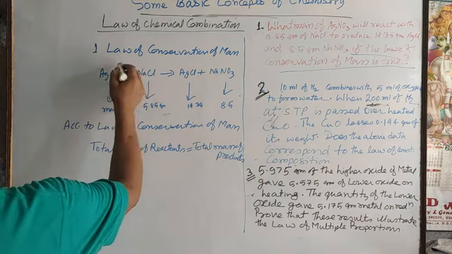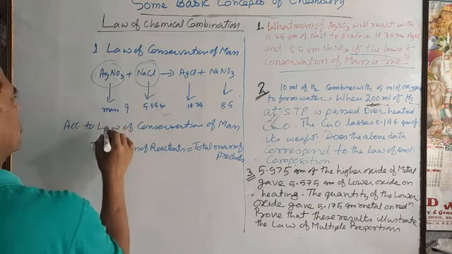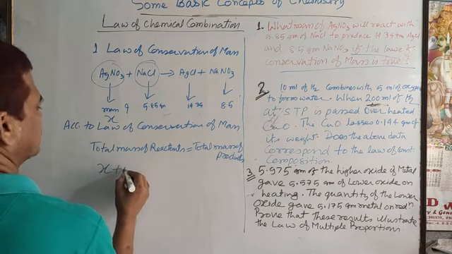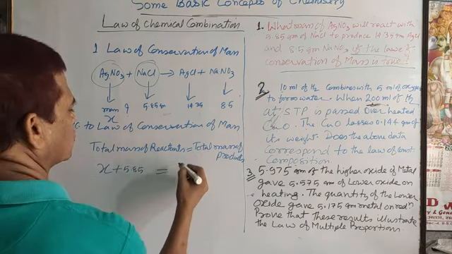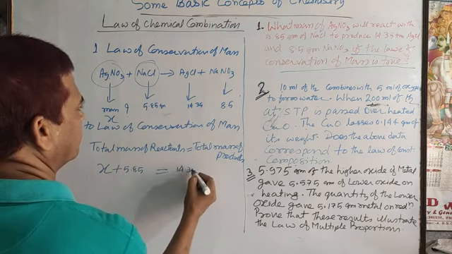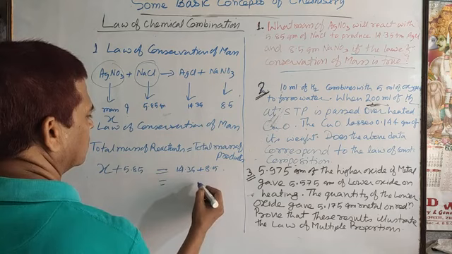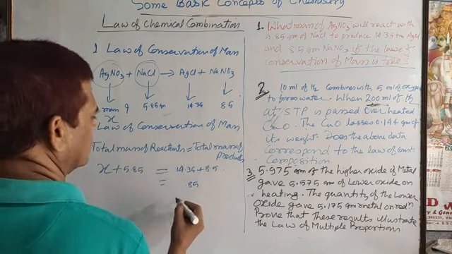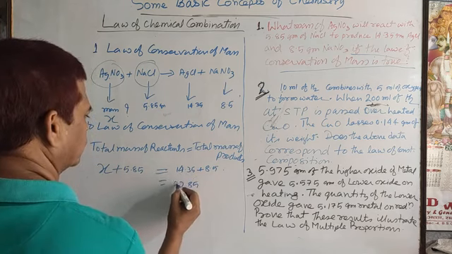So here the reactant side has silver nitrate and sodium chloride. Suppose the silver nitrate amount is x gram. So you can write x plus 5.85, equal to the total mass of products, that is 14.35 plus 8.5. So you calculate: 5 and 8 is 13, and so the total is 22.85.